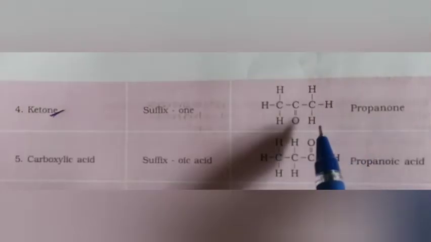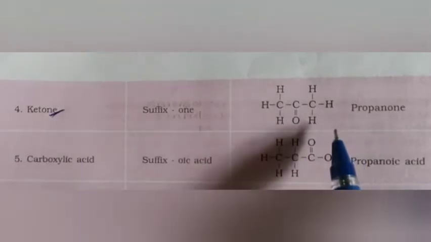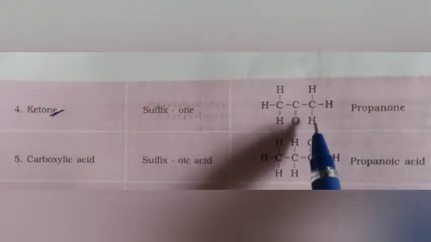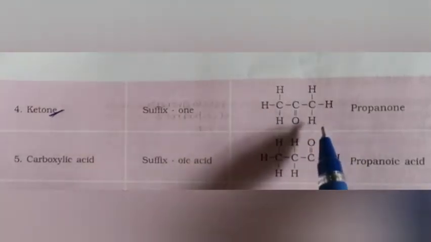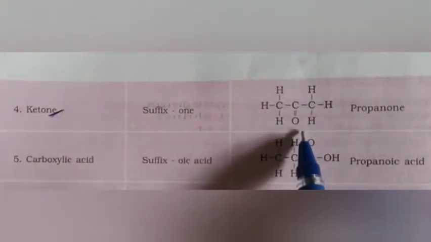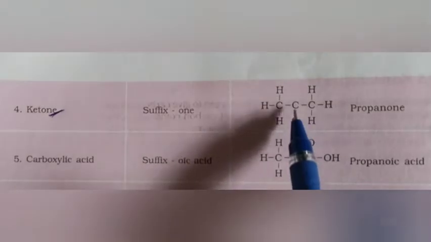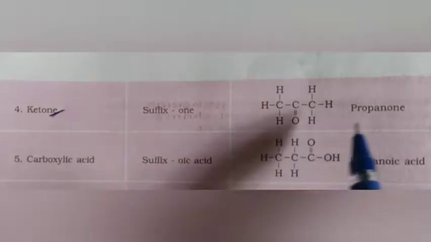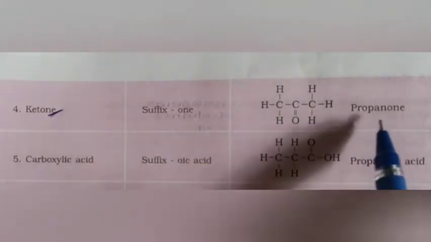Here we have to take the primary hydrocarbon, ethane. To that ethane, attach the ketone group, that is C double bond with O. Attach C double bond with O, and that becomes propanone.